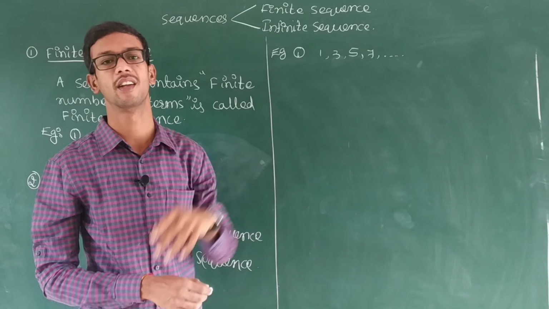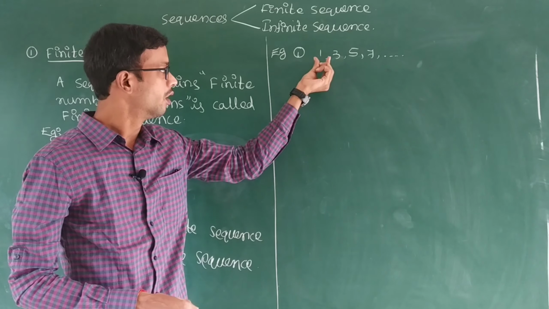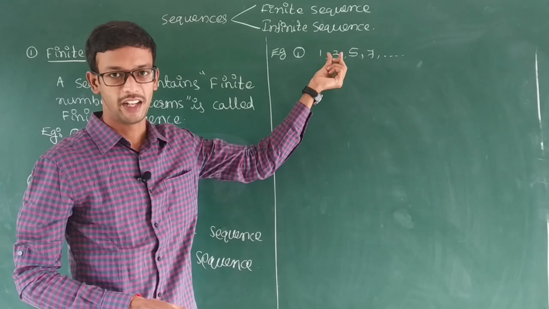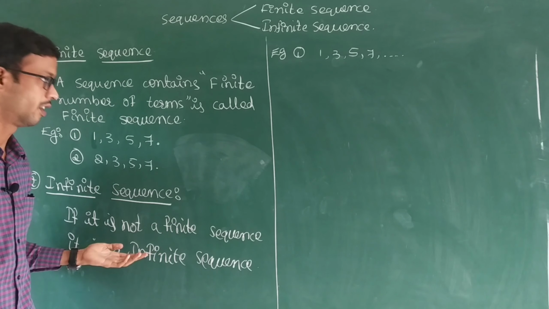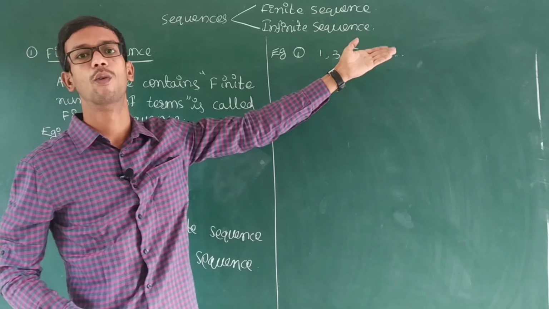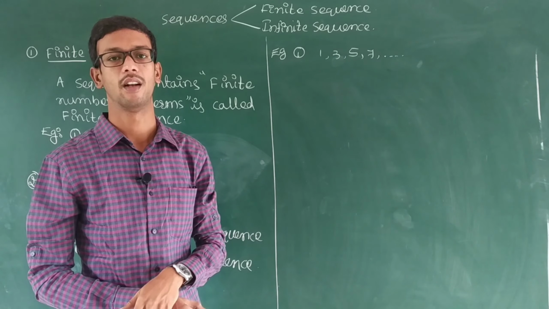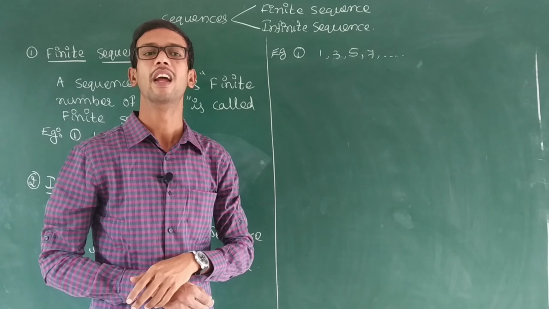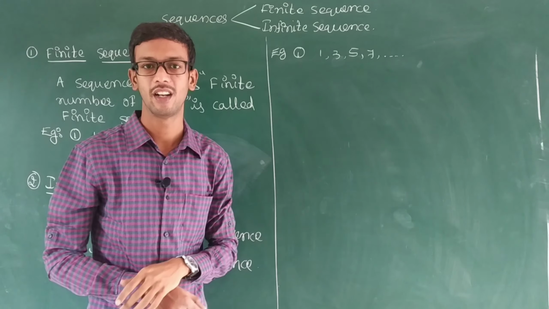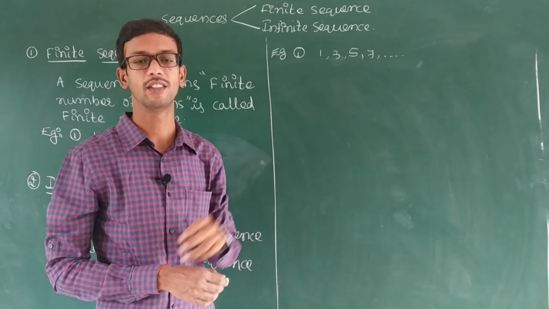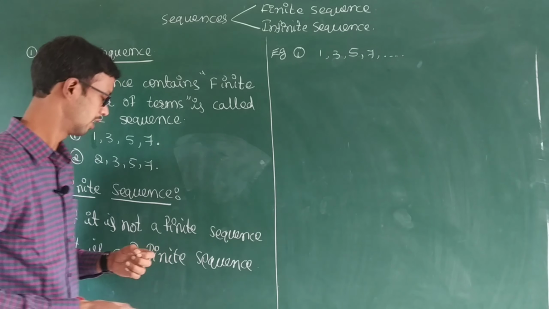Odd numbers continuously we will get. So this type of sequence is called an infinite sequence. What is the last term? We don't know the last term there. Why? Because it is continuous. Natural numbers are infinite. So that's why this sequence is an infinite sequence.